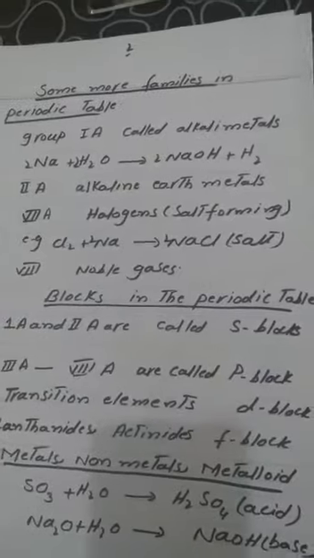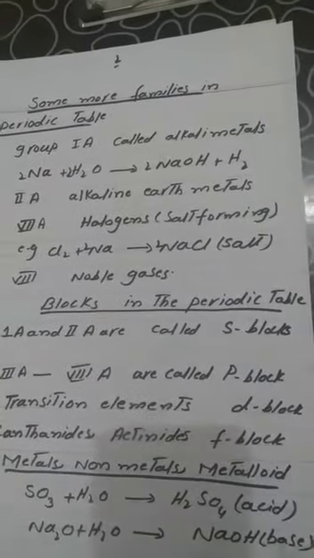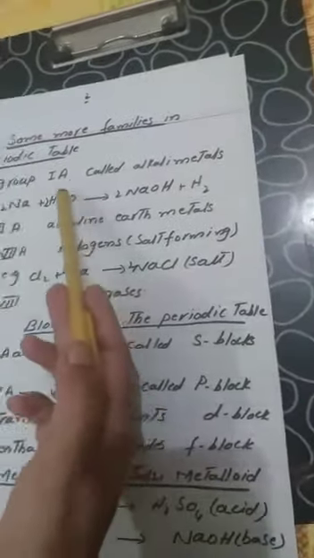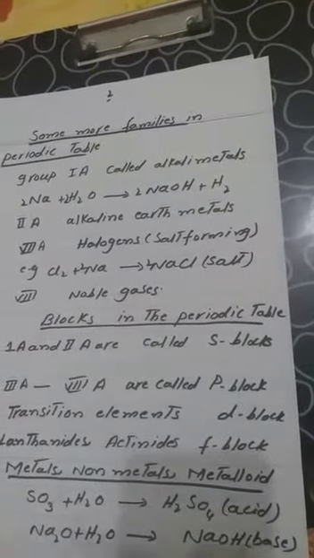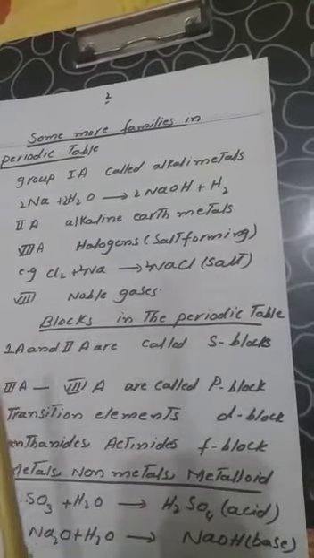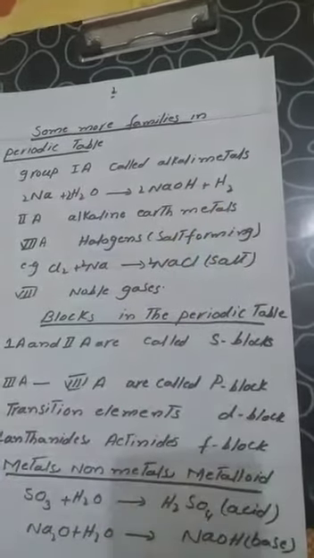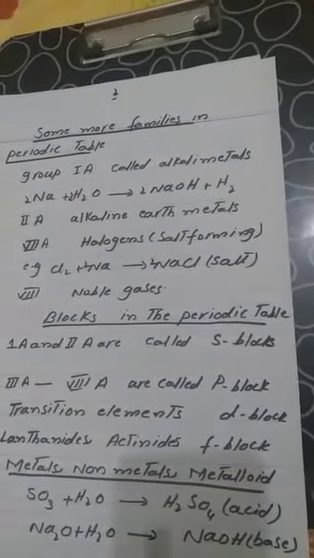Moseley also introduced some other properties of the periodic table. I can summarize in this way. First, a group is called alkali metals. When alkali metals are hydrolysed, then always base and hydrogen are evolved. A basic solution is formed.